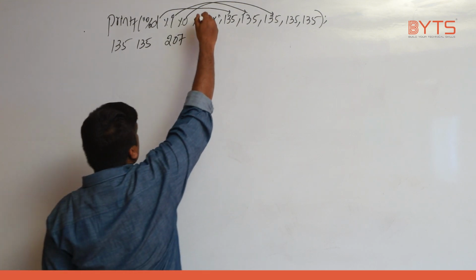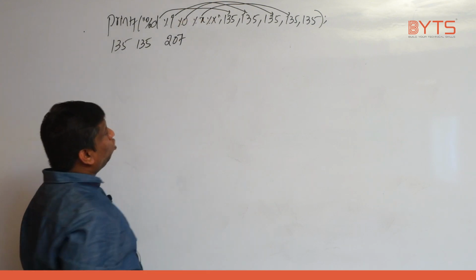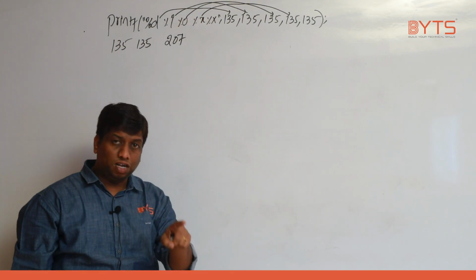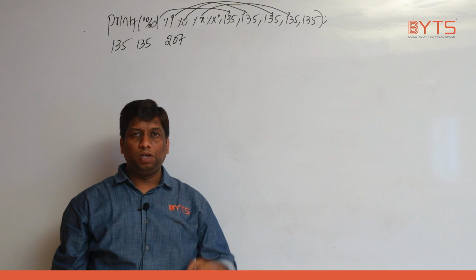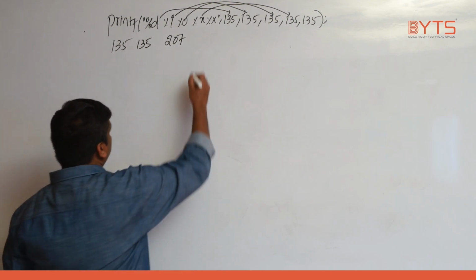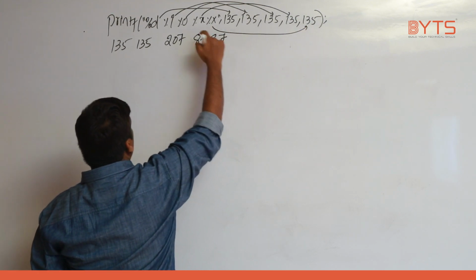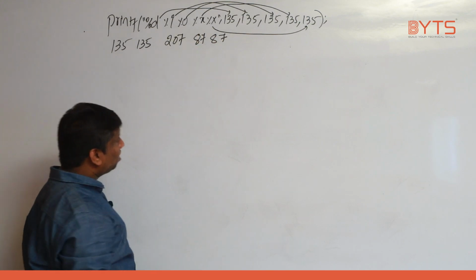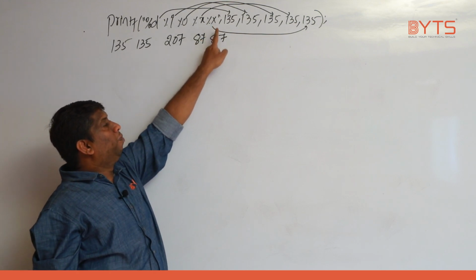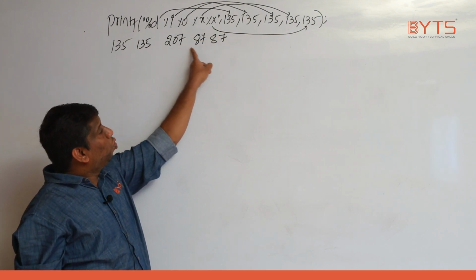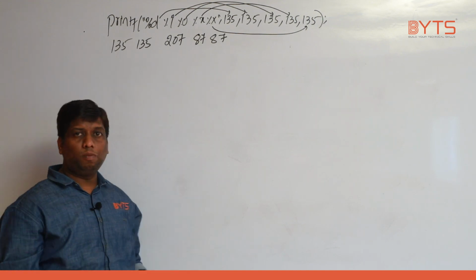Next, hexadecimal. This is small x for your understanding. Okay. So %x will print what data? Hexadecimal data. But given data is in what form? Decimal form. How do you convert decimal to hexadecimal? By using division, right? And we already discussed. So here you are going to get 87. Here also you are going to get 87. What is the difference between small x and capital X is, in the output if there are ABCDs, small x will print small abcd, capital X will print capital ABCD. But as there are no alphabets, I do not see a difference between small x and capital X. Anyhow, remaining two examples when I tell, you will understand.